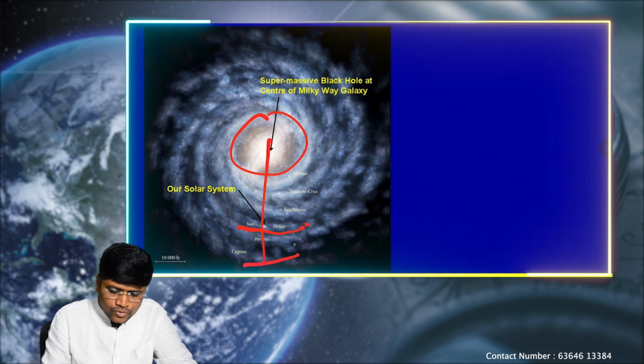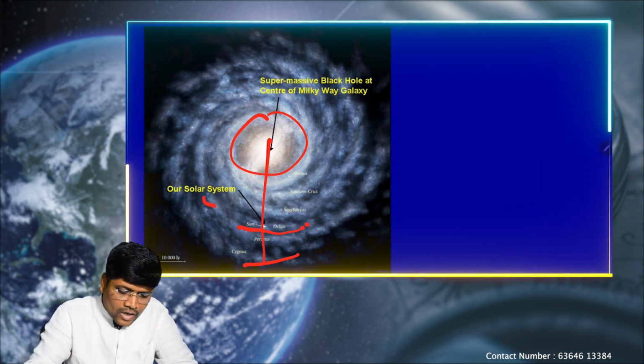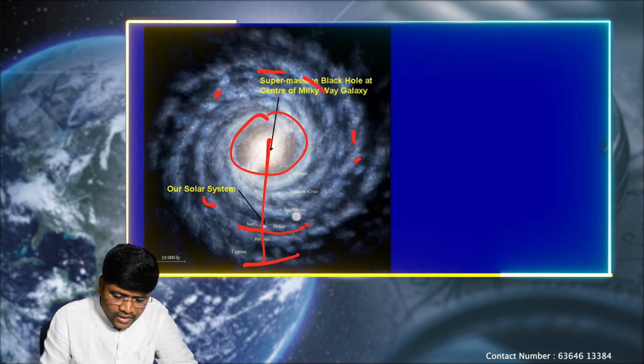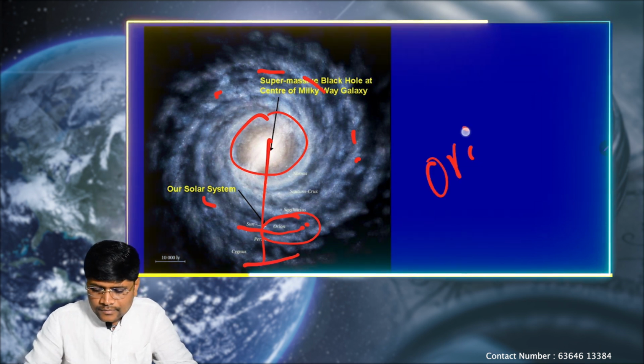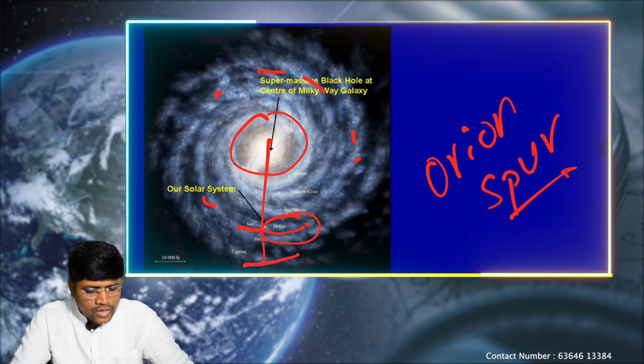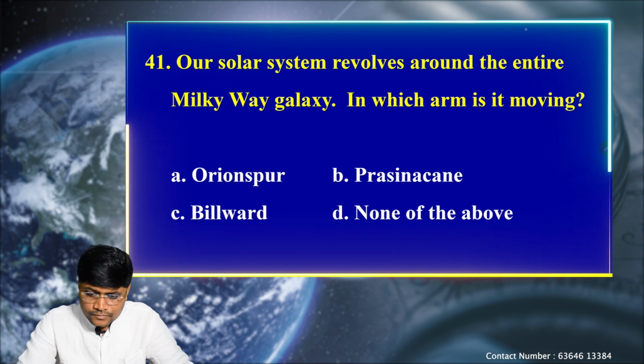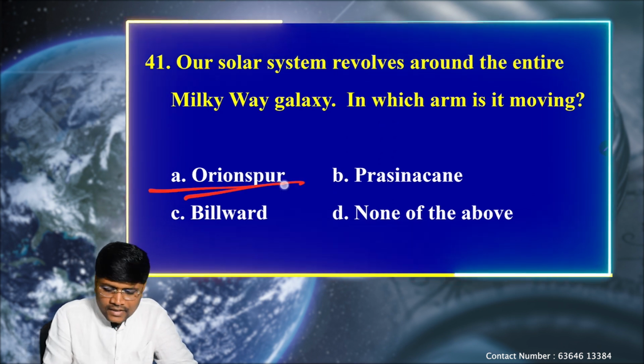We know that almost one-third of the distance from the center, our solar system is revolving around the Milky Way galaxy. Orion spur is the arm in which our solar system lies. So option A is the correct one.